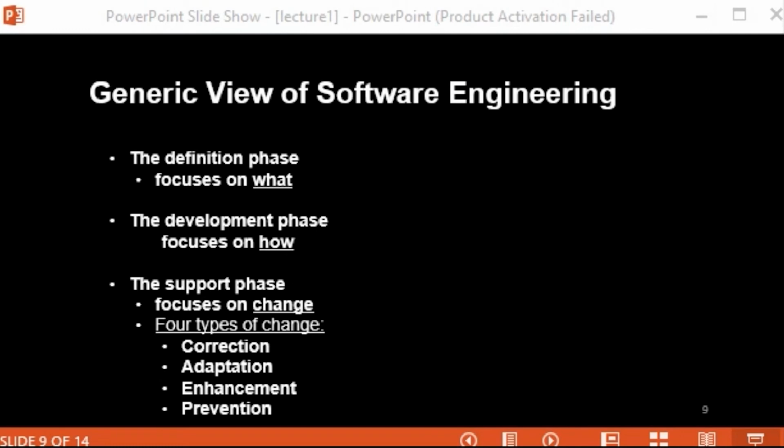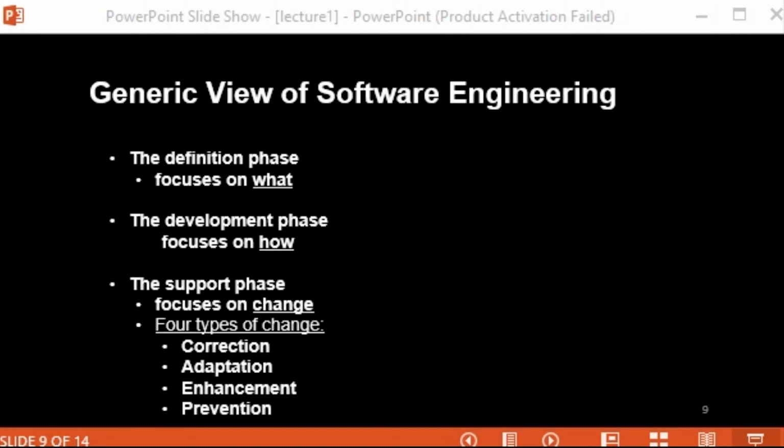So what is prevention? Computer software deteriorates due to change, and because of that, preventive maintenance, often called software re-engineering, must be conducted to enable the software to serve the needs of its end user.